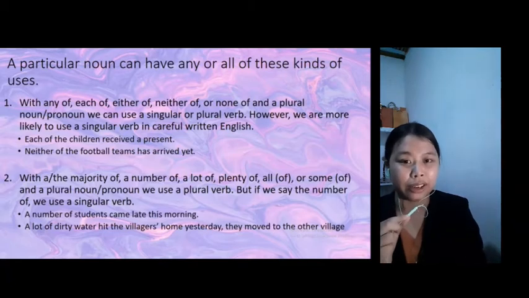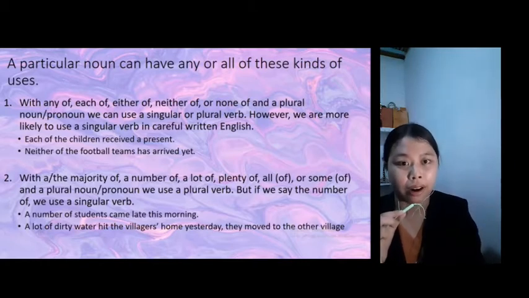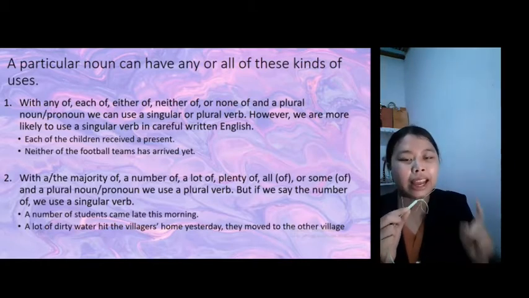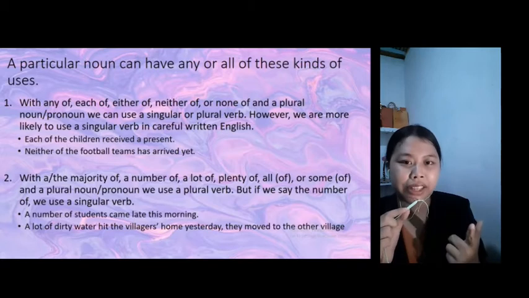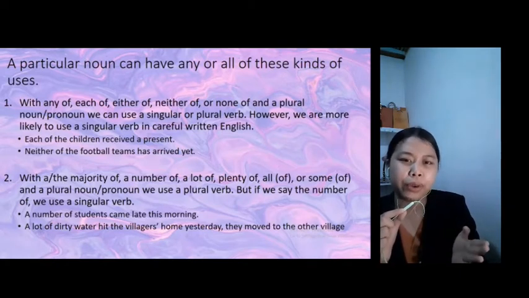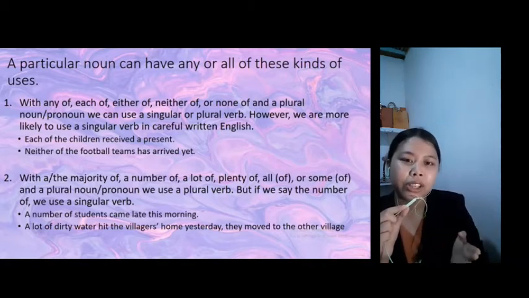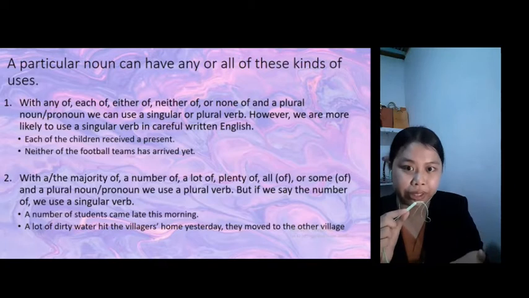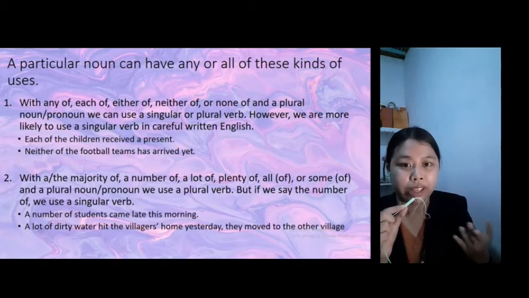I would like to continue the presentation to tell about a particular noun can have any or all of these kinds of use. Number 1, with any of, each of, either of, neither of, or none of, and a plural noun or pronoun, we can use a singular or plural verb. However, we are more likely to use a singular verb in careful written English. For the example number 1, each of the children receive a present. For the example number 2, neither of the football teams has arrived yet.